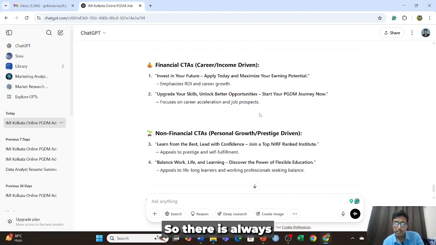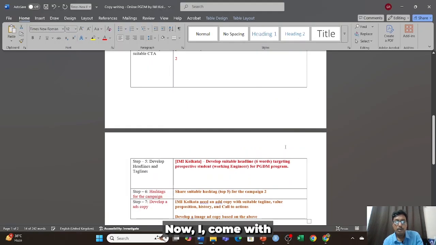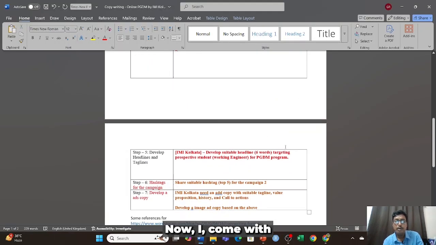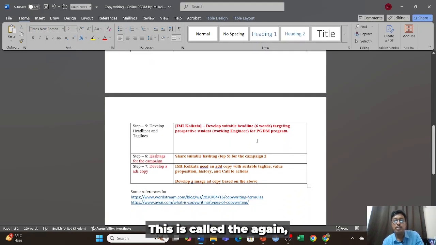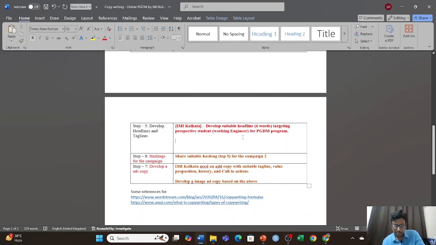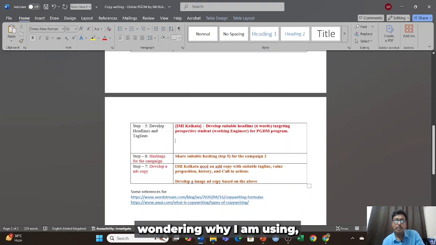There is always a suggestion based on the training, but if you have a certain city in mind, definitely you can use it. Now I come to the first step, step 5. Again, you may be wondering why I am using IMI Kolkata. This is a repetition I am doing every time I am working with the GPT session, but you can remove it.